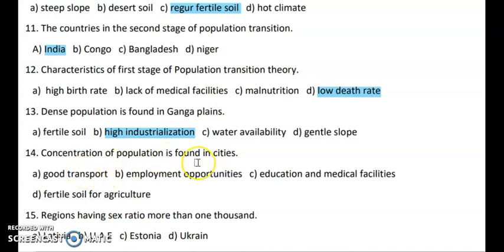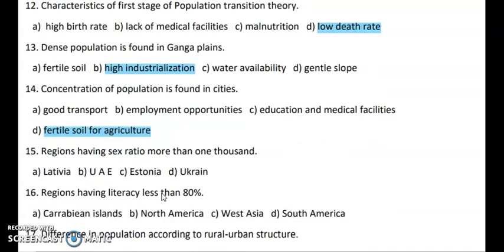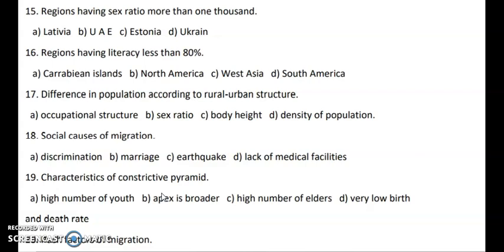Next is concentration of population is found in cities. So you have options like good transport, employment opportunities, education, medical facilities, and fertile soil for agriculture. So basically, population gets attracted in the cities. Why? Because cities give good employment, good education, good medical facilities, good transportation. So what is the odd man out here? Fertile soil for agriculture, because it is not working in the case of cities, it works in the case of village.